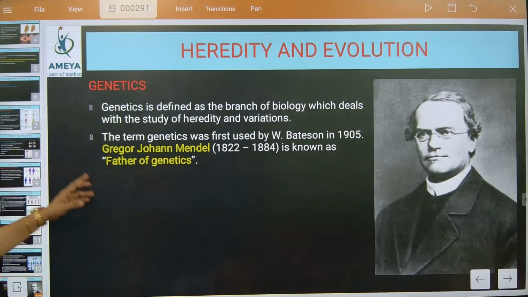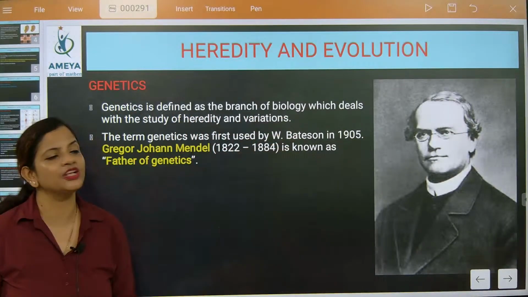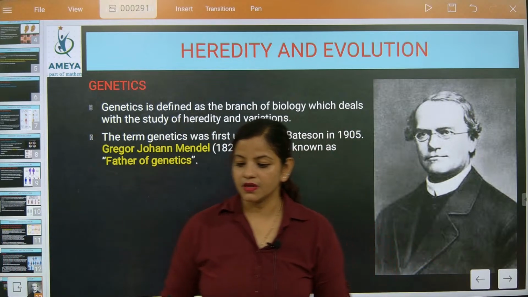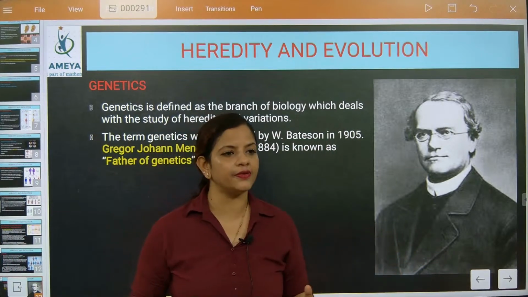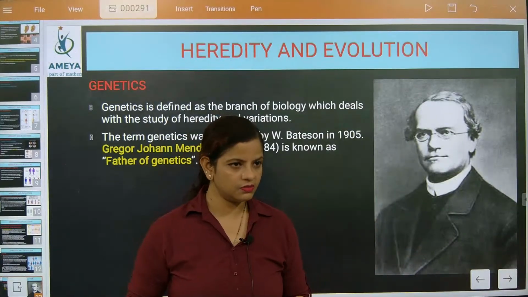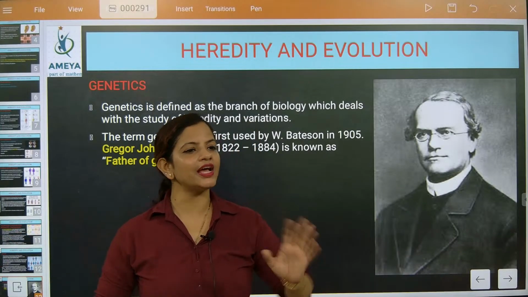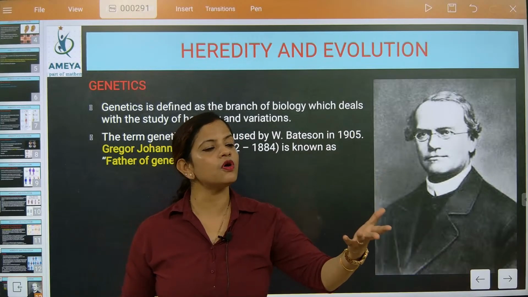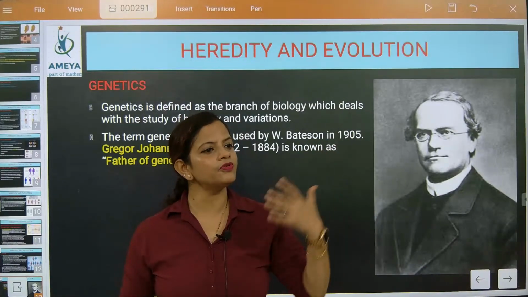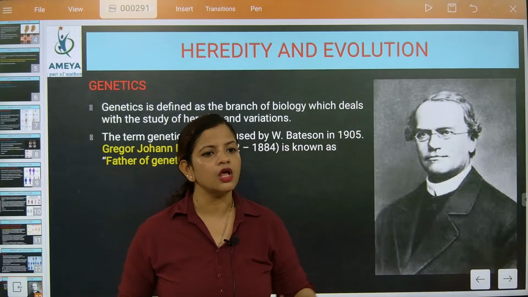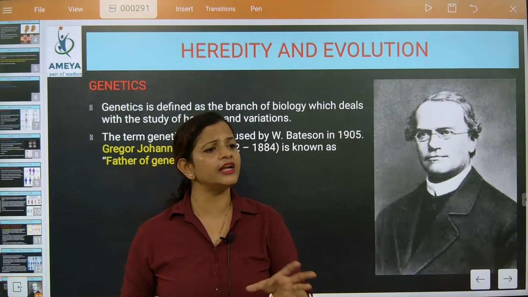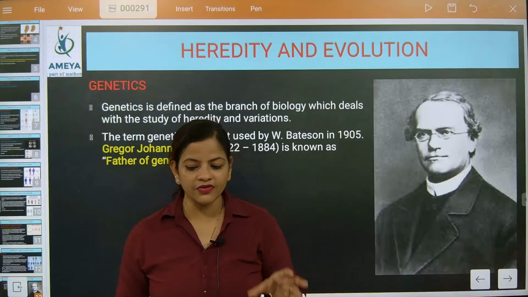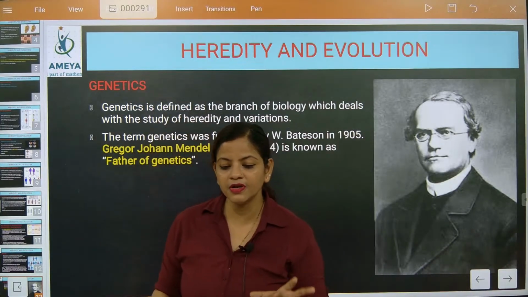Understood, beta? Yes. So now genetics is defined as the branch of biology. You know what? Before now, psychology, psychiatric treatments and everything, depression, none of it was known. That time, if a person was depressed, showing different types of symptoms of psychological defects, the person was said to be affected by a ghost. It was a very simple terminology given.